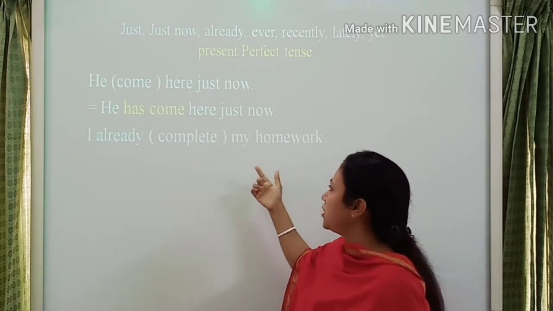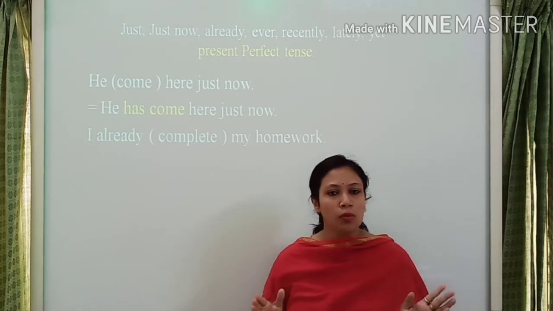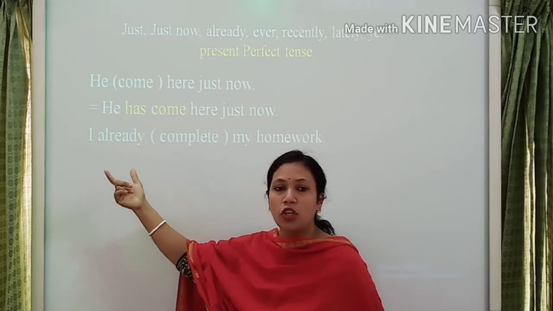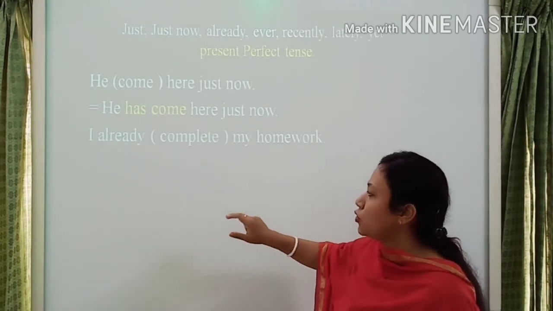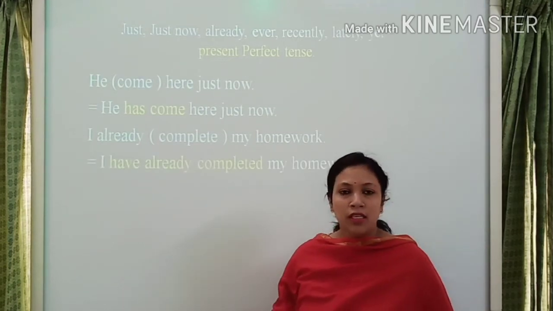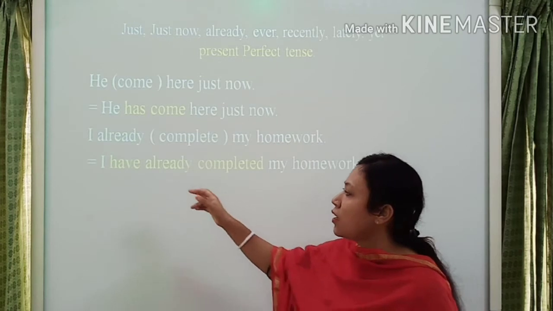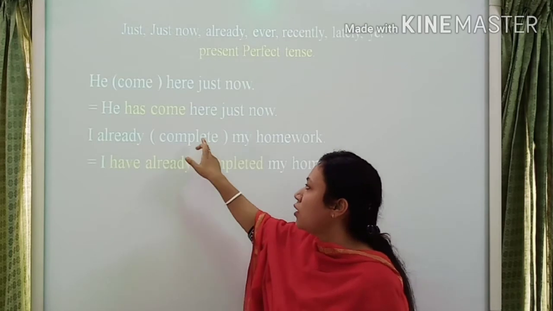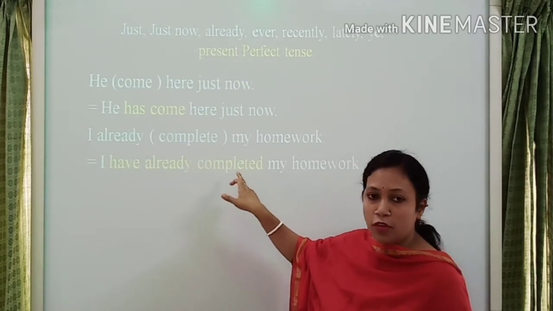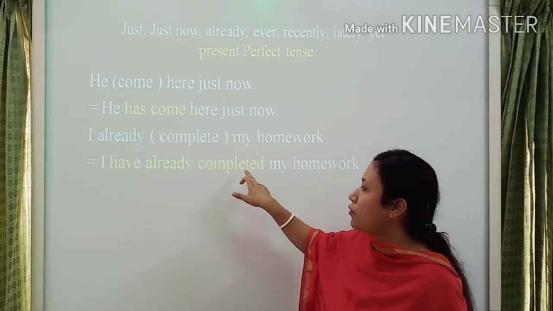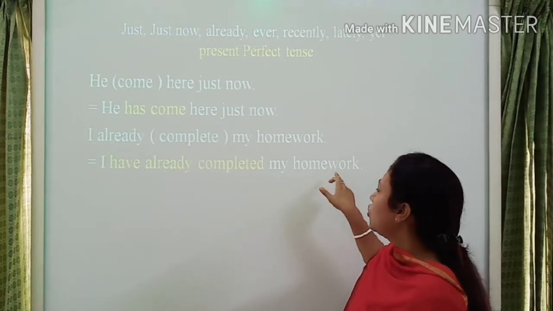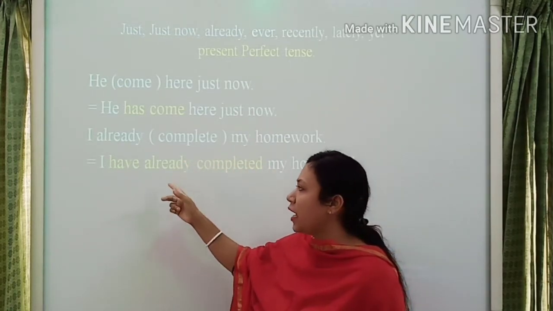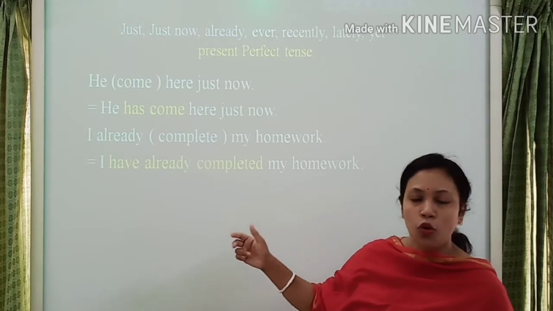I already complete my homework. Here the indicating point is already. That's why I choose the present perfect tense. I is the first person, that's why I choose have. Then already, then I choose the verb 3 form, completed, instead of complete. Then my homework. Its answer is: I have already completed my homework.